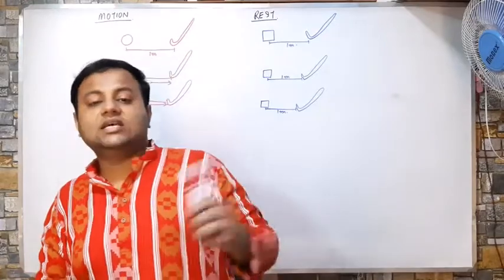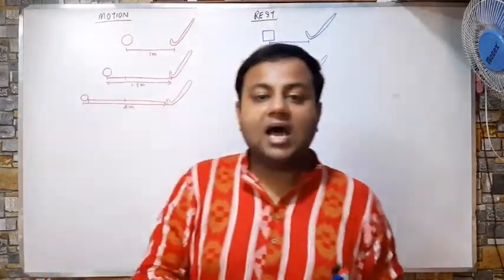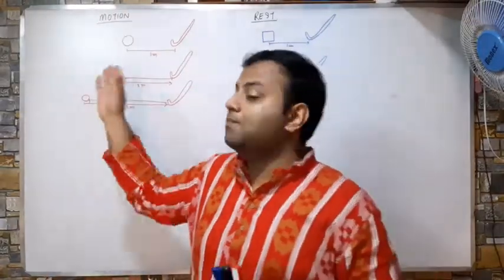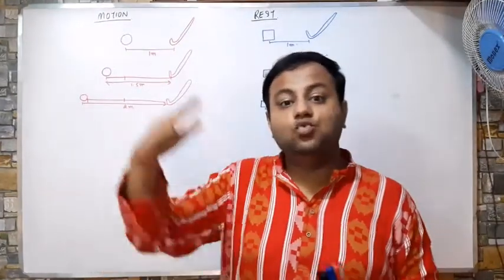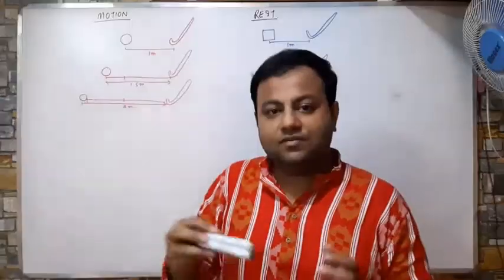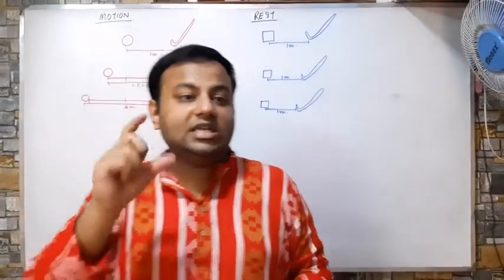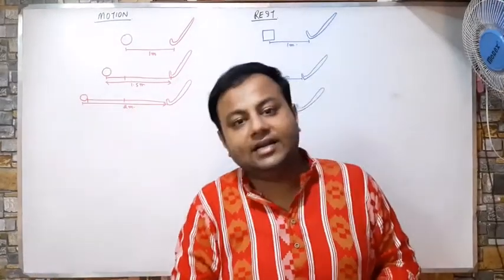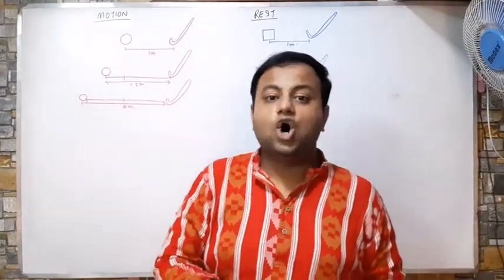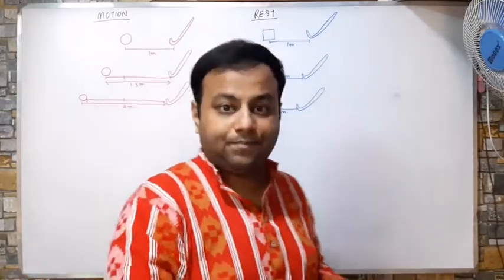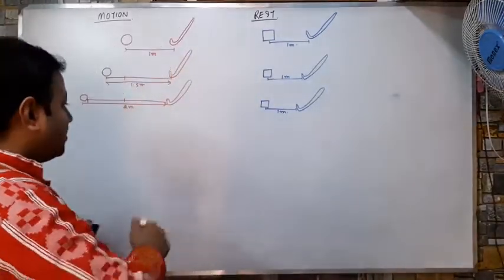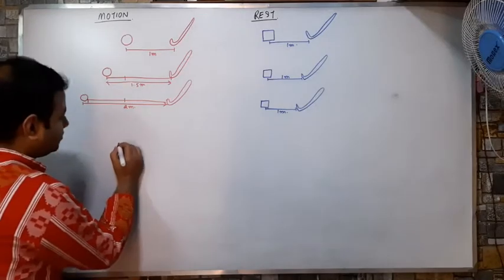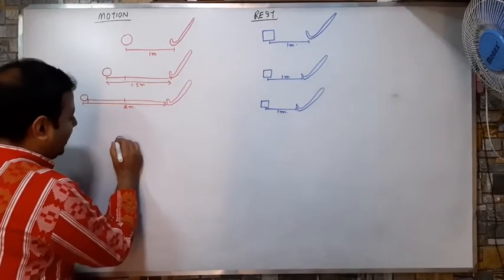Now, next is whenever I do a motion, my body will move a distance. My body will move a certain length. So this length is measured either in terms of distance or displacement. Let me give you an example. Suppose there is a student named A.